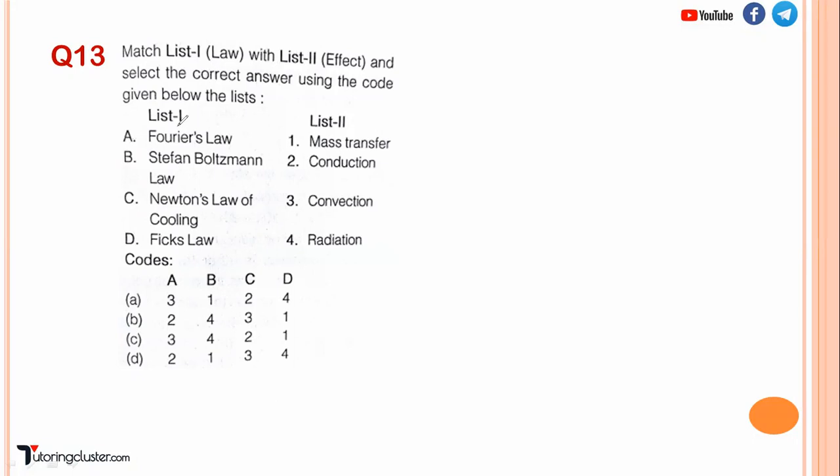Okay, so list 1 and list 2 are given. Fourier law, we have seen it is related to conduction. Stefan Boltzmann law is related to radiation. Newton's law of cooling is related to convection. And Fick's law, the last option, is related to mass transfer. So basically this is 2, 4, 3, and 1. 2, 4, 3, 1. Right.